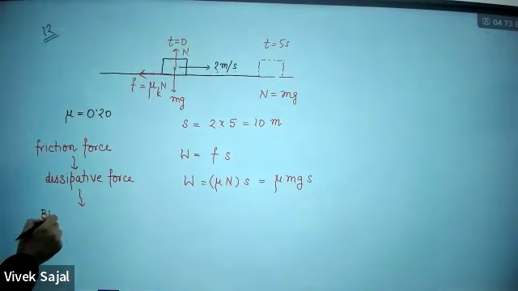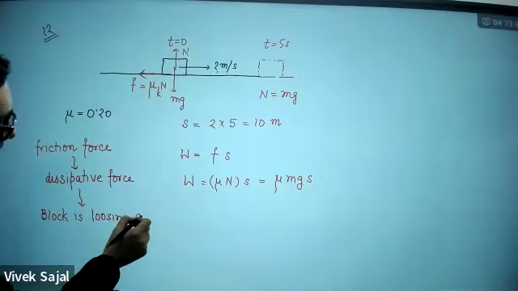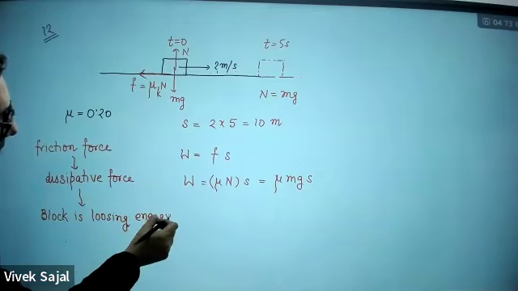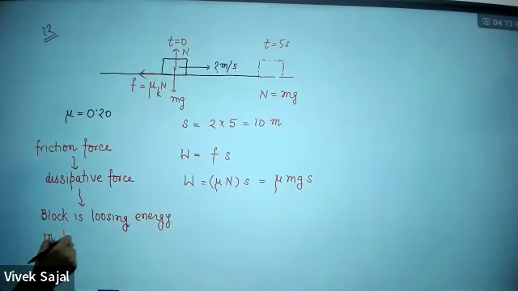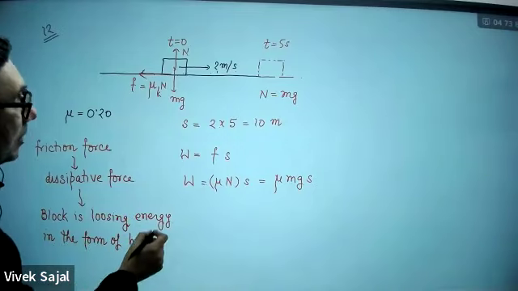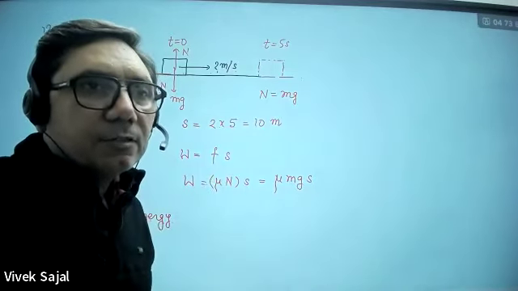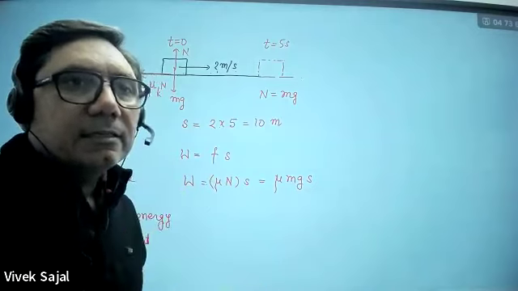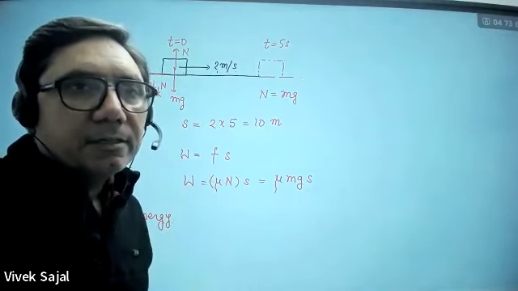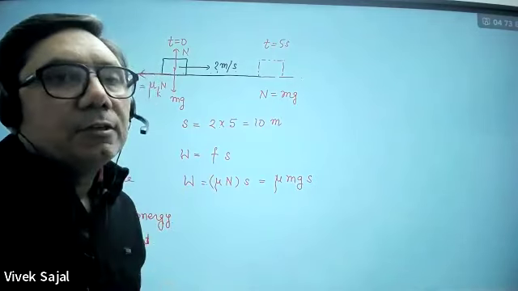So the block is losing energy in the form of heat. So automatically the velocity of this block should be reduced. What will happen if it is losing energy? Then automatically it is losing kinetic energy in the form of heat, so its speed should go down. Its speed should be reduced.